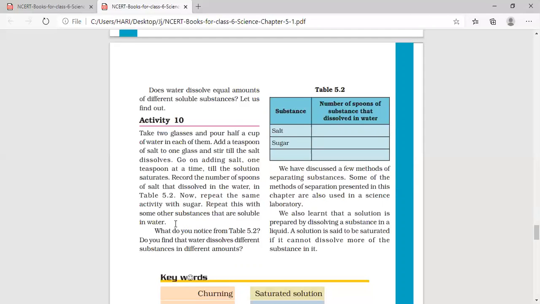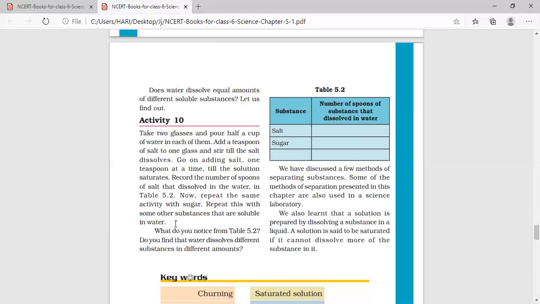When can we find that the solution becomes saturated? When some salt remains undissolved in the solution, we can say that the solution is saturated. And you note down how many spoons of salt you have added to make the solution saturated. Suppose it is 5. On adding 5 spoons of salt, the solution becomes saturated. You keep that solution on one side. Now you take the second glass.